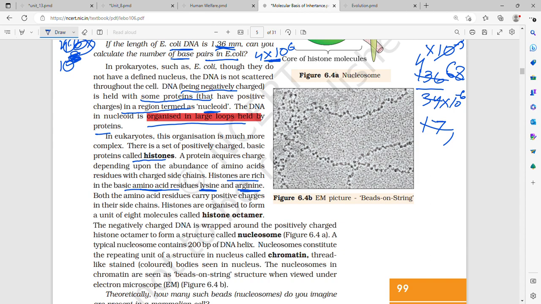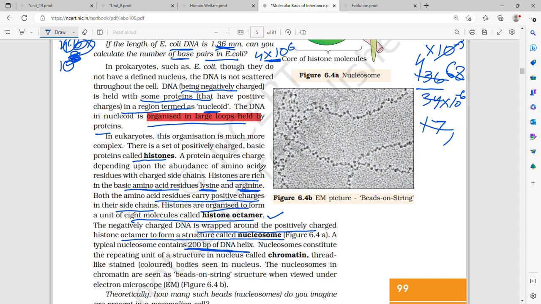So the long polymer DNA is wrapped around the positively charged histone octamer. Why are histones basic? Because they are rich in the basic amino acid residues lysine and arginine. Both these amino acid residues carry positive charges in their side chains. They are organized to form a unit of 8 molecules, which is called a histone octamer. Negatively charged DNA is wrapped around the positively charged histone octamer to form a nucleosome. A typical nucleosome contains 200 base pairs of DNA helix. This is very important: a typical nucleosome contains 200 base pairs of DNA helix.